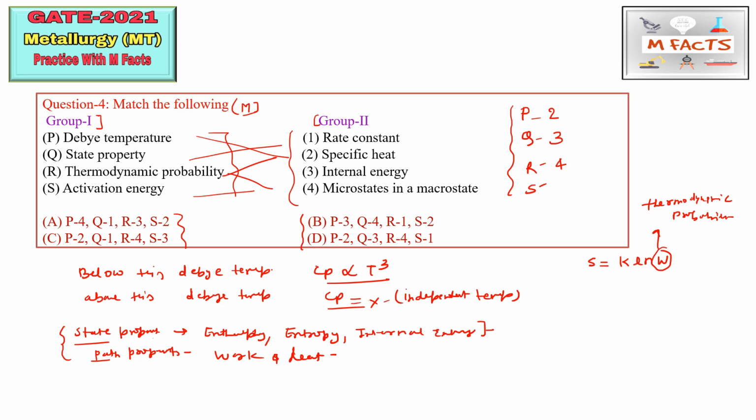The last one is activation energy. You all know activation energy is related to the rate constant by the Arrhenius equation: R equals A exponential of minus Q by RT. Here Q is the activation energy and R is the rate constant. So you can relate activation energy to the rate constant. So our code is 2341. So 2341 is correct for this question, and this D part is correct.